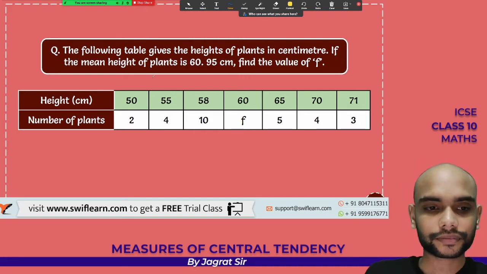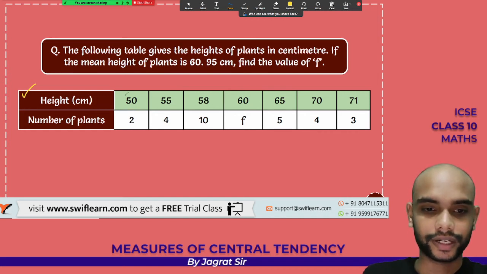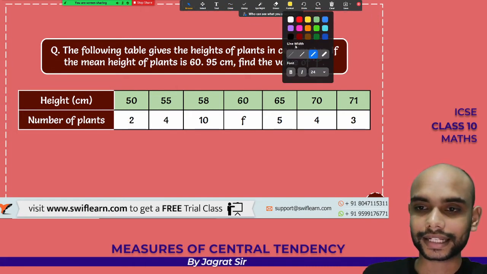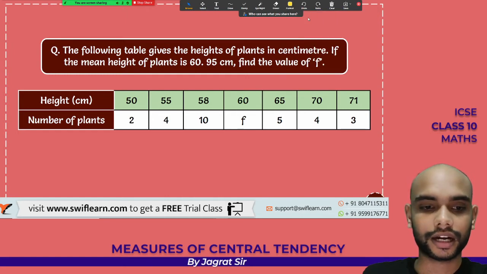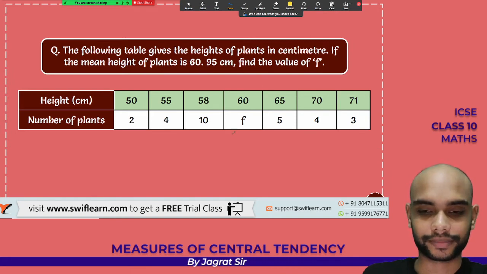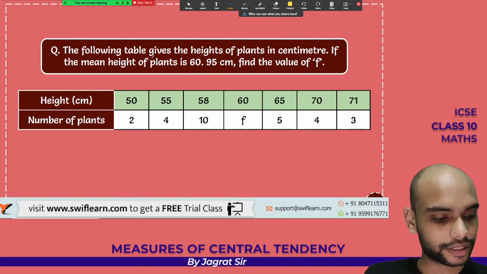Okay, so now height. Like if you are having a plant's height. So we are talking about 50 centimeter tall, how many plants are there? 2 plants are there which are 50 centimeters tall. This is how the table is proceeding, and this is a very important question beta. I can't assert enough importance to this. This is a very, very important question in terms of this chapter. This kind of question you will face quite often in your exams. So let's solve this question completely. I'll help you solve this question in a complete manner.